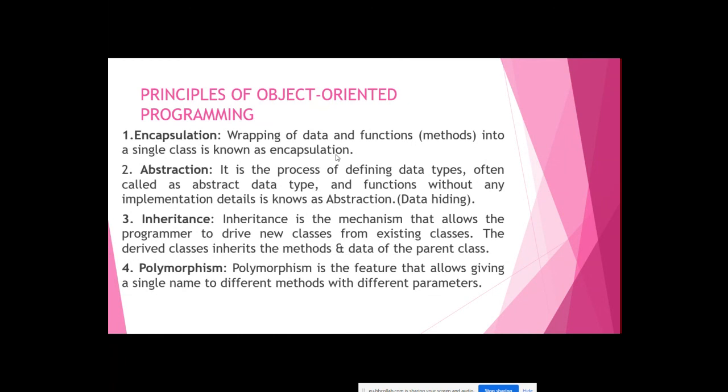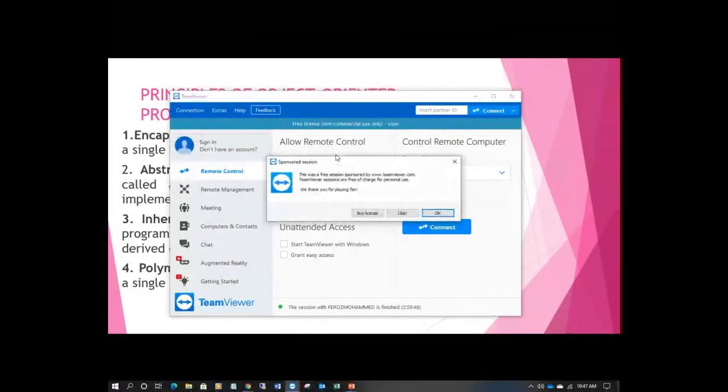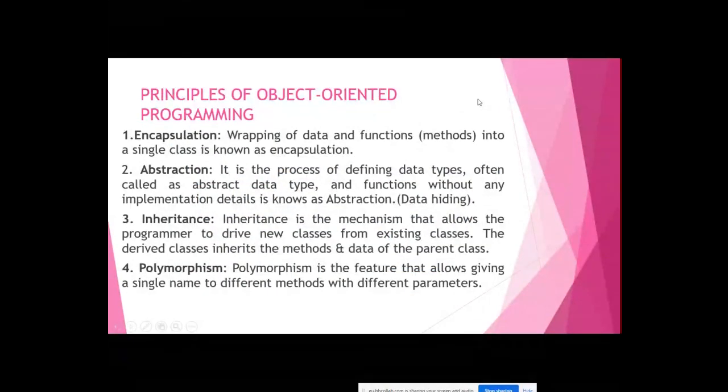It can take the methods and data of the parents. In a similar way, as human beings, our children can take our building, the car, our food. They share, so they can have access to all the properties of our parents. The similar thing is inheritance. So creating a program from an existing program is known as inheritance.